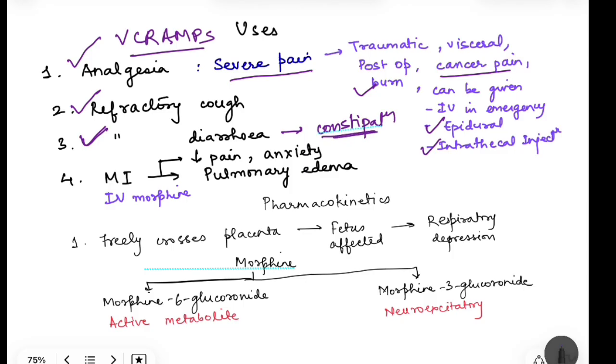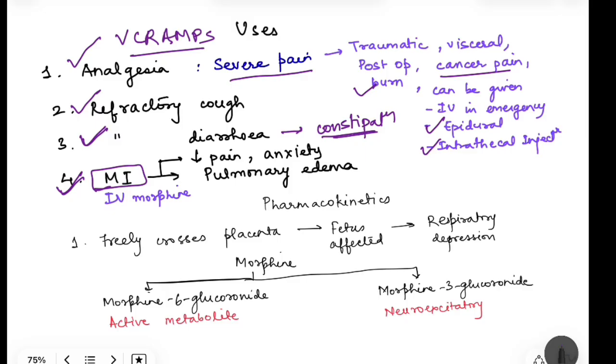Then it is very important, it is given in case of myocardial infarction. So how is it related? Well, IV morphine when given in case of myocardial infarction, it decreases the pain and it also decreases the apprehension and anxiety, so that there is a decrease in the sympathetic nervous system activation.